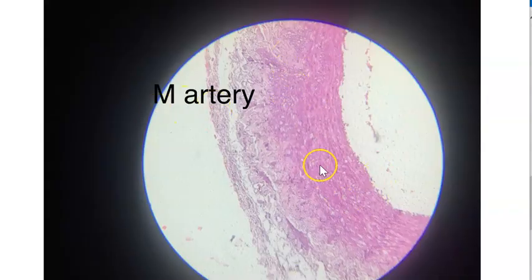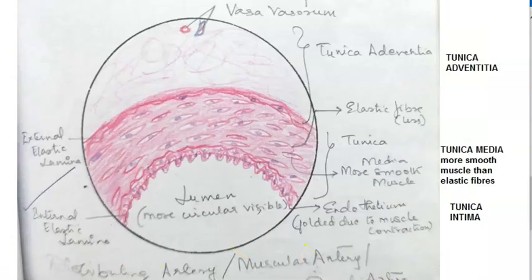This is a medium size artery. It will be more muscular. So this is a muscular artery, distributing artery, medium size artery. Same thing they are saying. You can see here there is more muscle. Tunica media has more smooth muscle. Elastic fibers are less. This is the tunica adventitia. Again, it has vasa vasorum. And you can see here, because it is muscular, it will have this kind of folding. The endothelium is folded, they are showing, because the muscle contractions have caused these foldings.